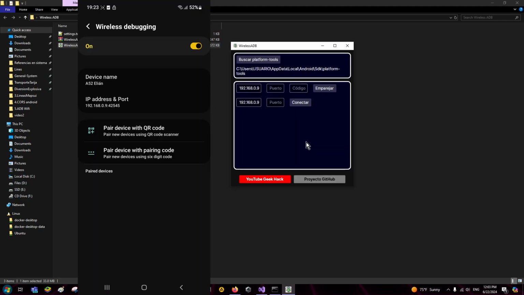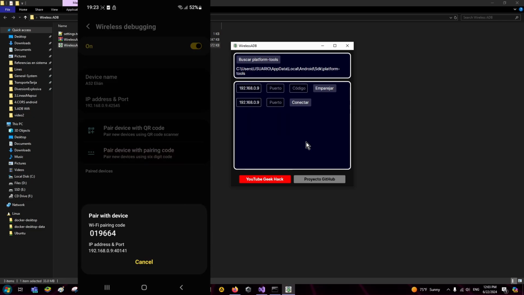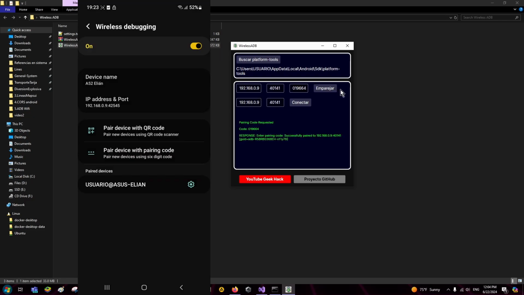Now we have to pair the device. You only have to do this one time per device. To do this, we go to Pair Device and place the values in the fields. Once this is done, click on Emparejar. As you can see, the PC paired correctly.